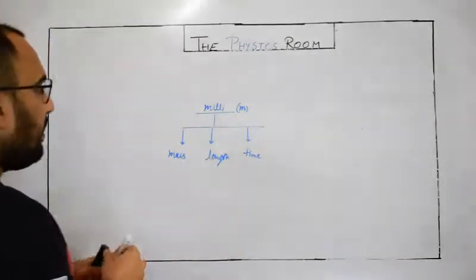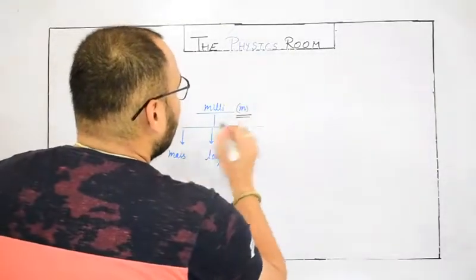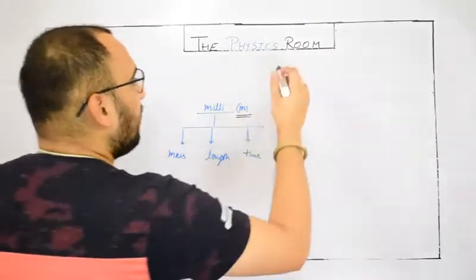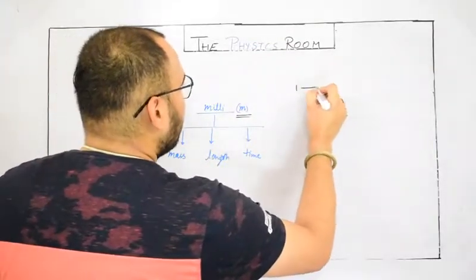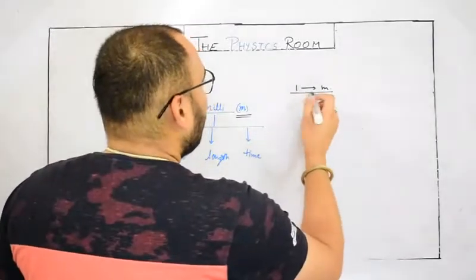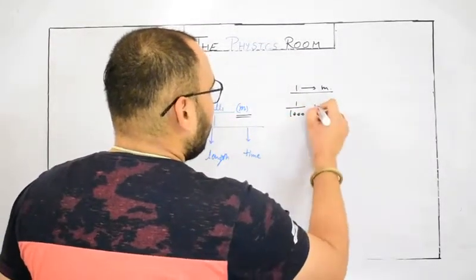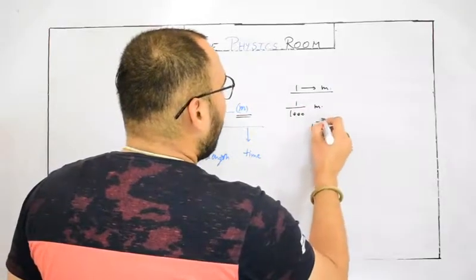For length, it is the 1/1000 fraction of a meter, or you can write it as 10 to the power minus 3.